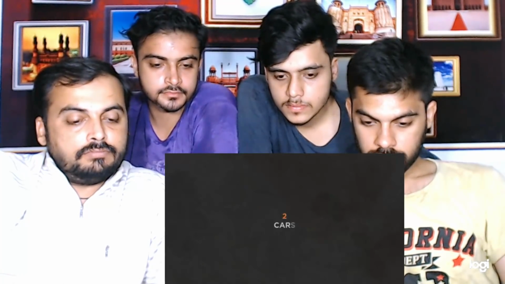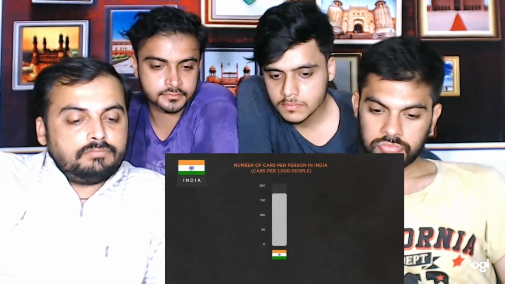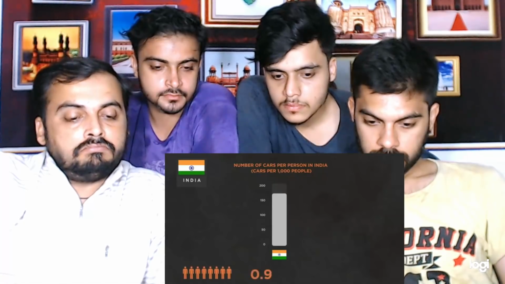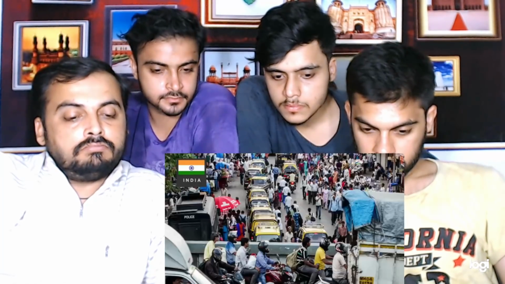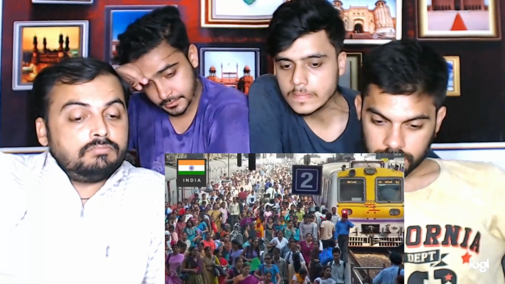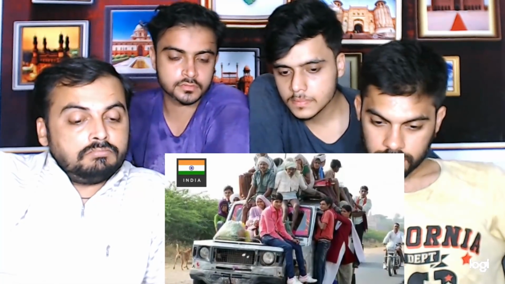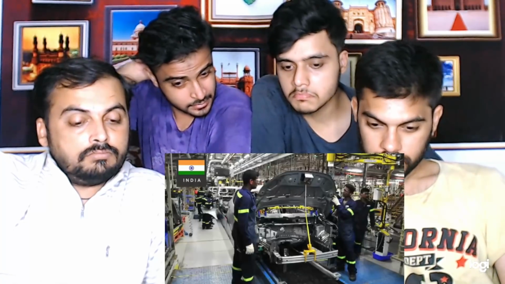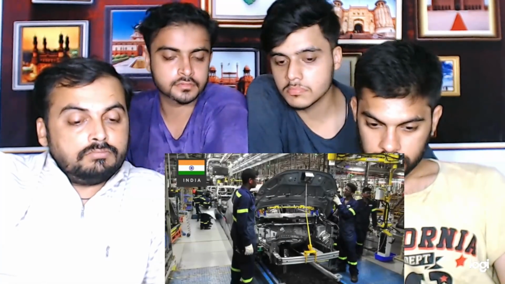Cars. India only has about 176 cars for every 1,000 people, which is a small ratio for a country of 1.3 billion. Part of that is because many people in cities opt to use motorcycles or public transportation instead of owning a car, and many families outside of the cities will share one car in order to cut costs. They also have the 4th largest automotive industry in the world, and in 2019 they produced over 4 million cars.